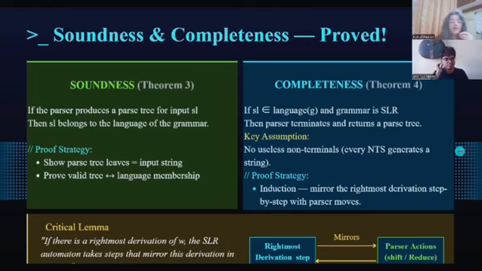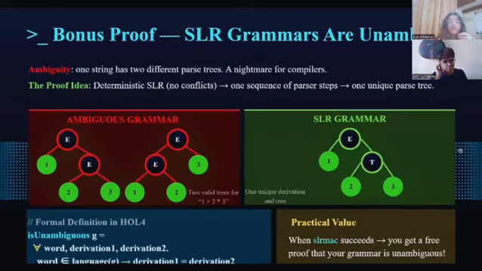Okay. So a grammar is ambiguous if one input string can produce two different parse trees. This is a serious problem for compilers. If the same code can be interpreted in two different ways, you can get unpredictable behavior. Look at the example on the slide, 1 plus 2 times 3, which was explained by Ohm. An ambiguous grammar might give two valid parse trees, one where addition is done first and one where multiplication is done first. The compiler wouldn't know which meaning is correct.